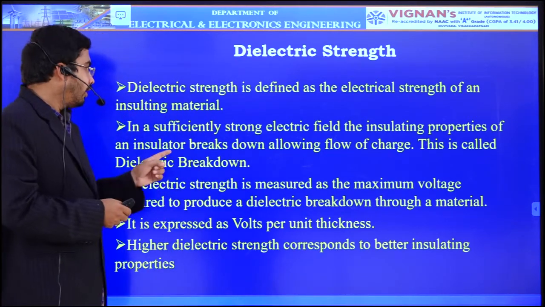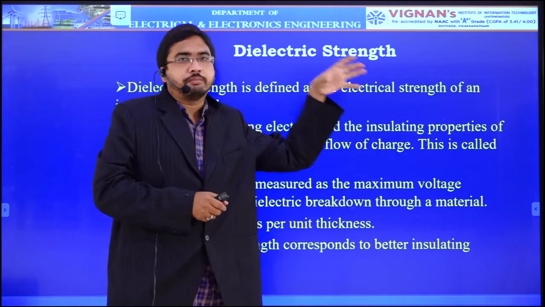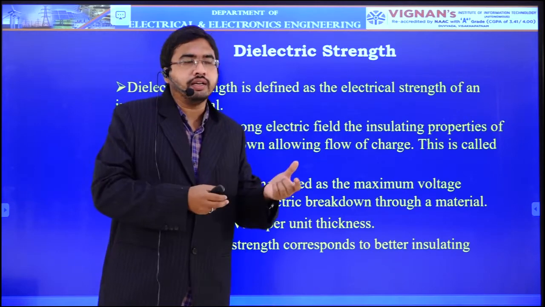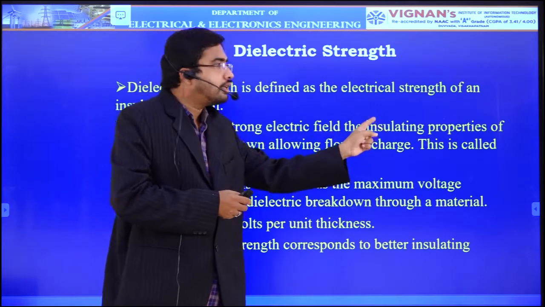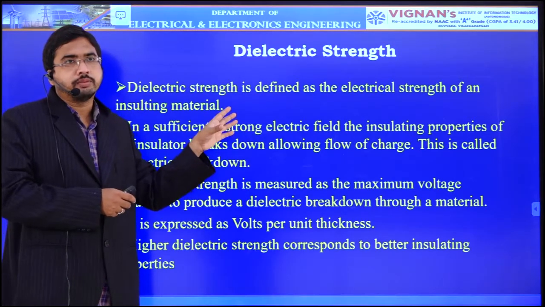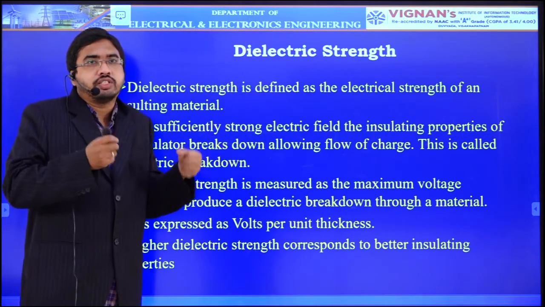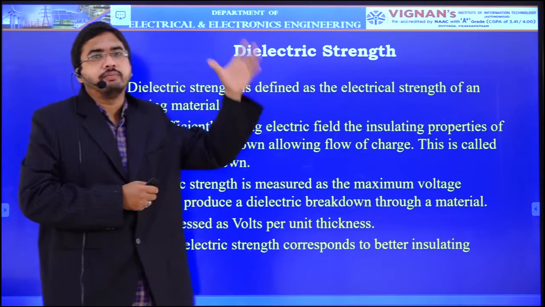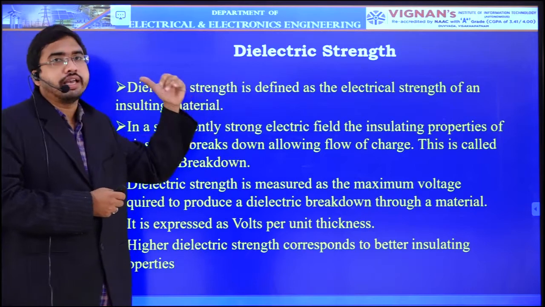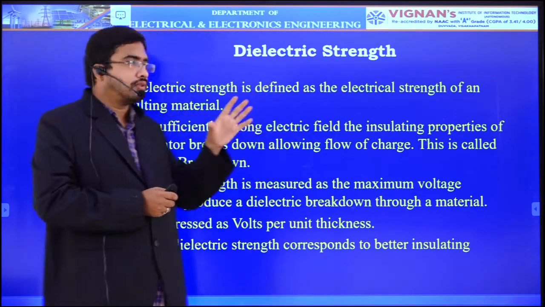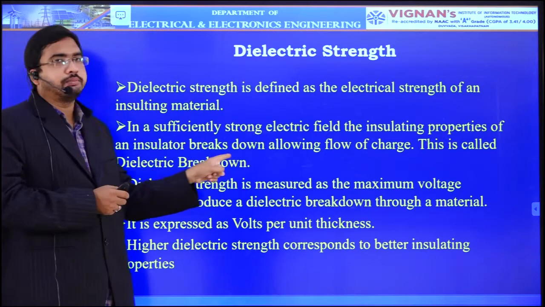So at that particular point where we are applying the electric field E, at some point what will happen? The insulating properties of your insulator will break down. That means those charges which are bounded will gain some energy and start shifting from their positions. That means you can say that the insulating property of your dielectric is broken down. That is called dielectric breakdown.